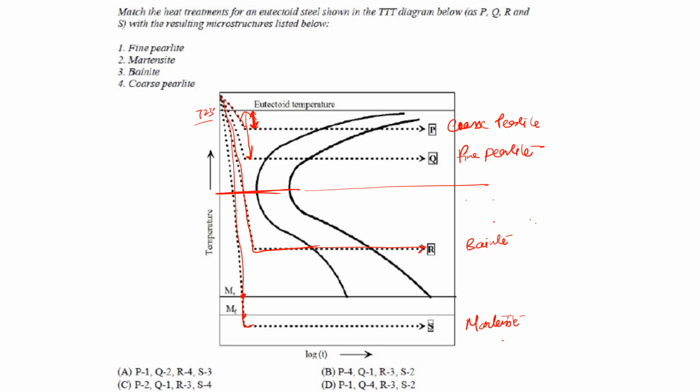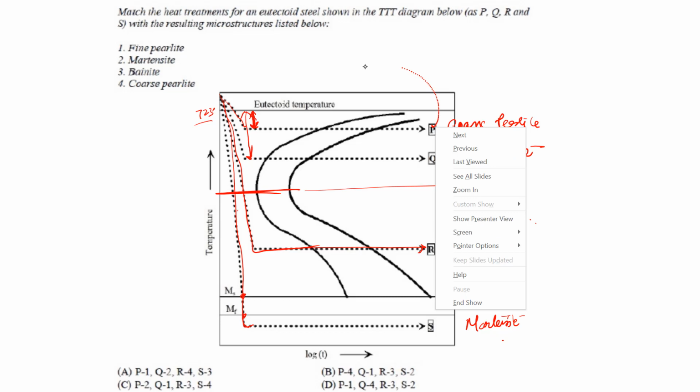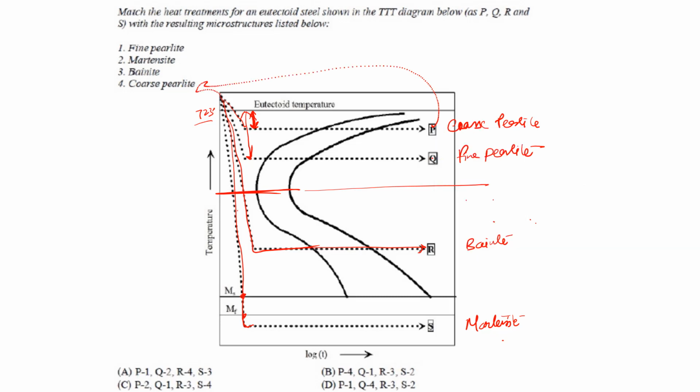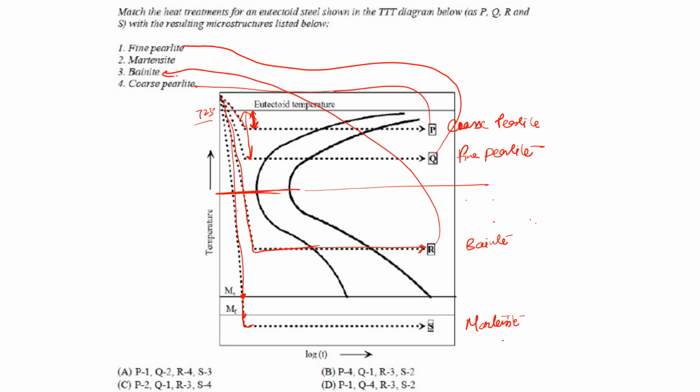So P will match with coarse perlite, right? So 4. Q will match with fine perlite, right? P will match with 4, Q will match with 1, R will match with 3, okay.